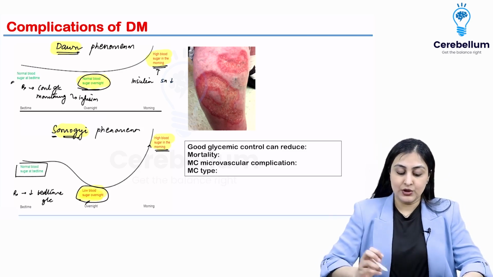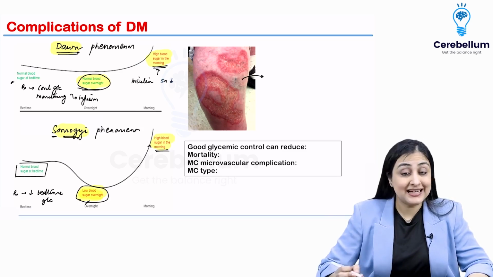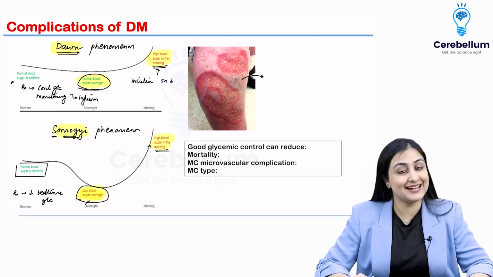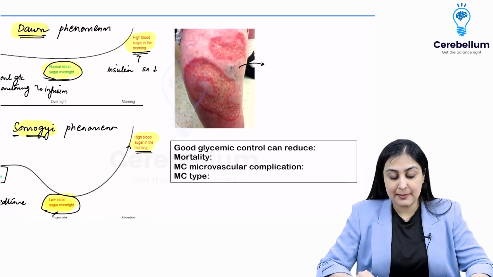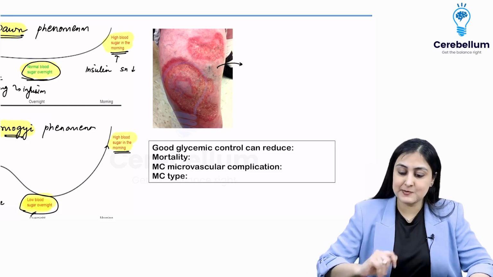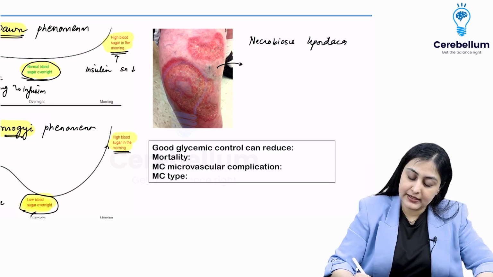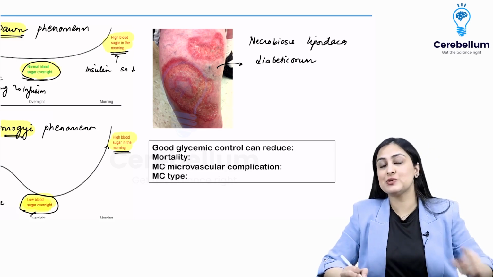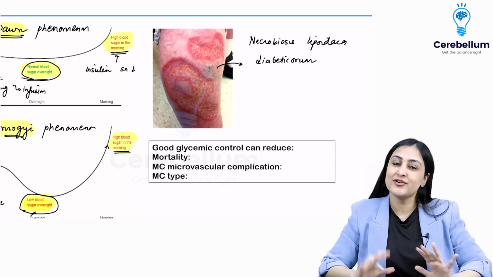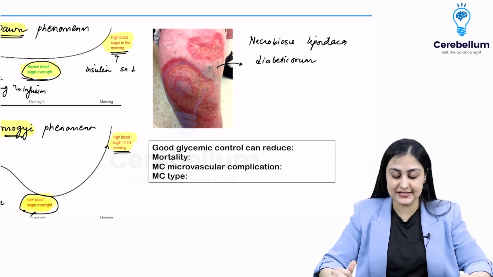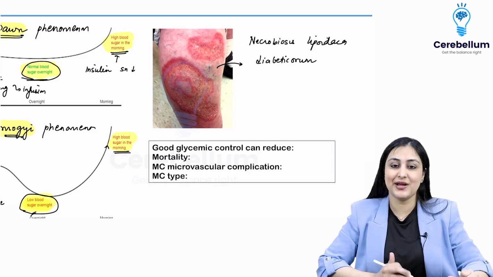All right, now you have this cutaneous manifestation in diabetes. A lot of you might look at it and tell me it is glucagonoma because it does look like necrolytic migratory erythema. I would accept it, but if I tell you it's a case of diabetes, there's a specific lesion with diabetes which is known as necrobiosis lipoidica diabeticorum. Very scary name, isn't it? Don't even try to memorize it, otherwise one system would come out of the brain. So we don't want that. Just read this once, and if such an option comes in the exam, you will definitely recognize it. All right, so scary lesion, scary name is how you can remember.